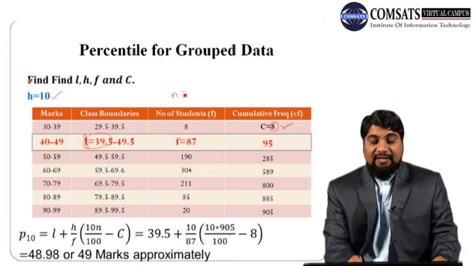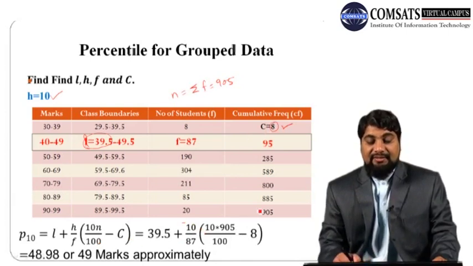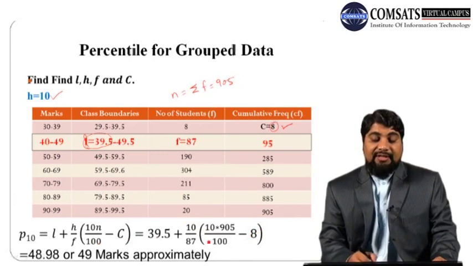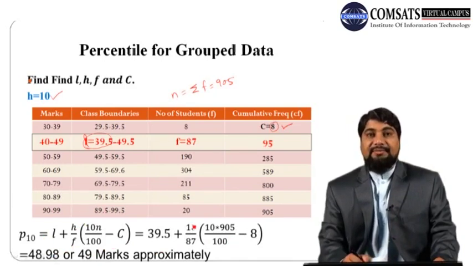So just write here N is summation F, which is 905, divided by 100 minus C, C is 8. So just calculating, we get 48.98, or approximately 49 marks. So the 10th percentile, or P10, is 49 marks.